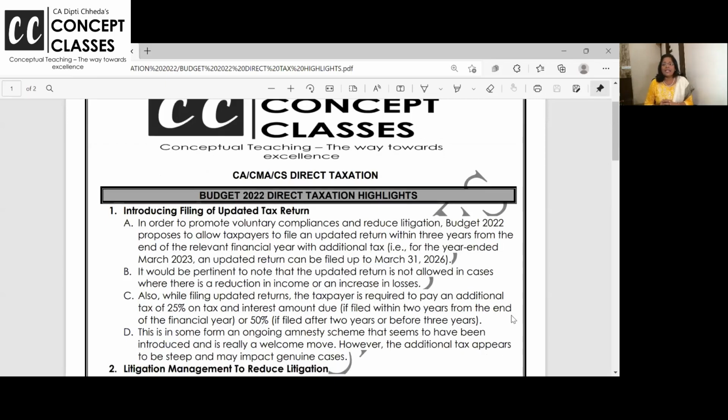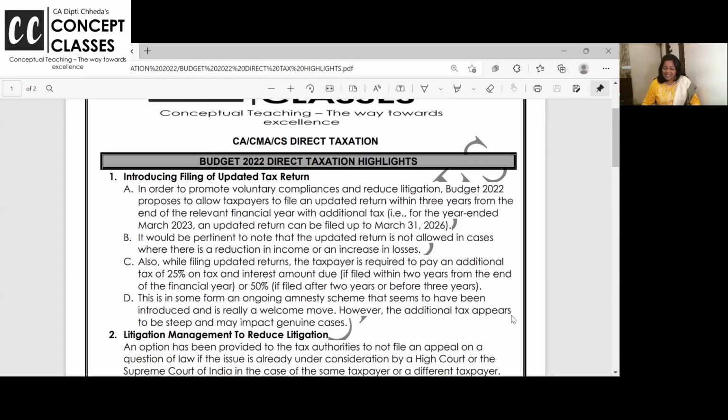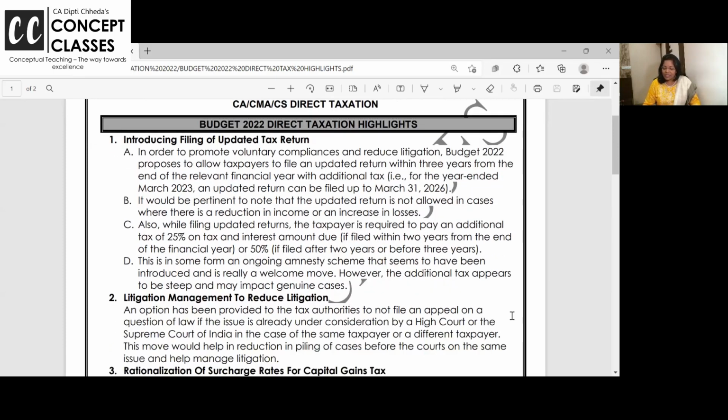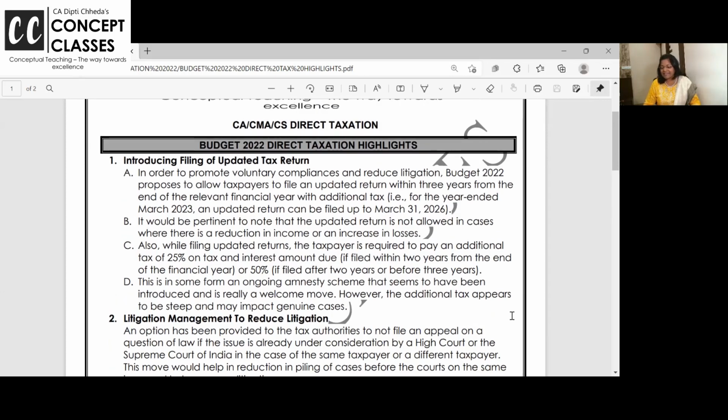Before I start, I want to say that there are not many amendments affecting salaried employees or middle class business people, as there are no changes in the slab rates, the rebate, or the surcharge rates, which are already covered in other videos. If anyone wants that conceptual knowledge of what slab rates are, you can watch those. So the first thing I'm discussing here on the screen is the introduction of filing an updated tax return.